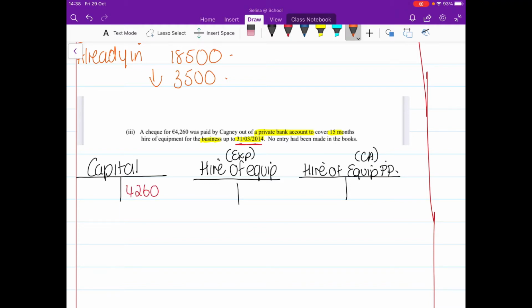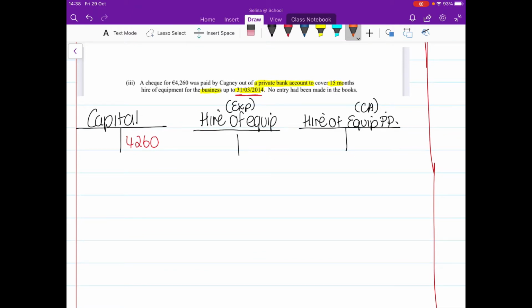Okay, now I need to split that €4,260 into how much is for this year and how much is for next year. If we know that €4,260 is for 15 months, 3 months of that is for next year and 12 months of that is for this year. So for the 3 months figure, I'm going to go 4,260 divided by 15 multiplied by 3 to find that it's in fact €852 for 3 months worth of the equipment hire. And then the 12-month figure is the difference of those two figures, or else again you can go 4,260 divided by 15 multiplied by 12, and that will give you 3,408.